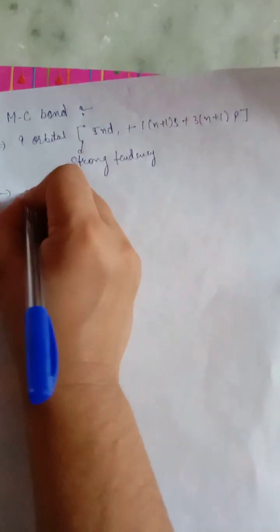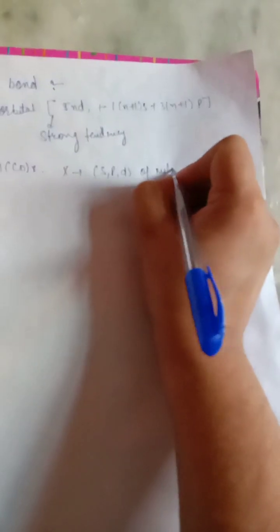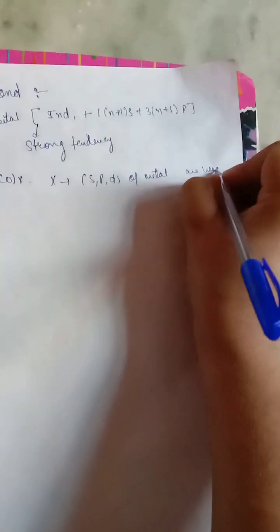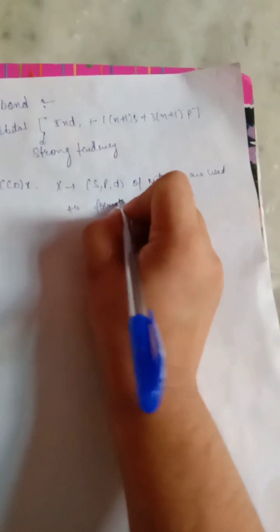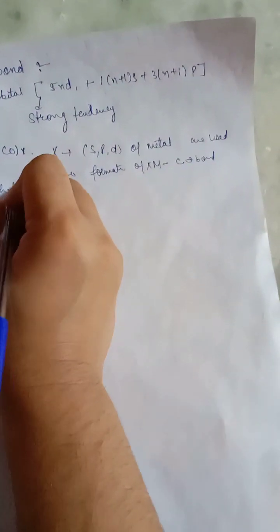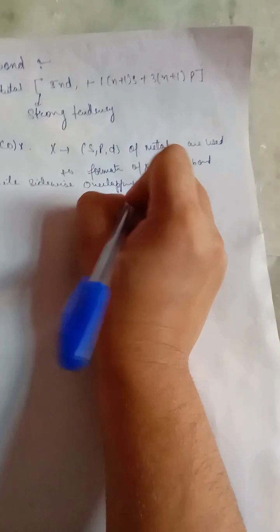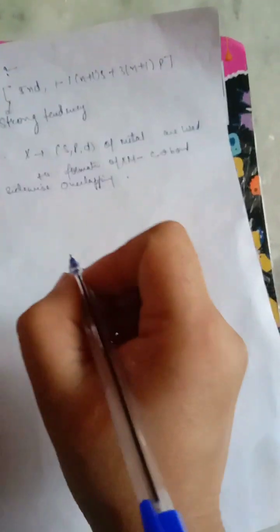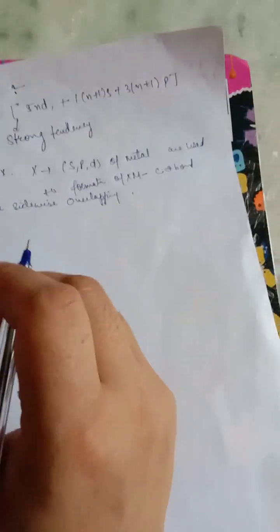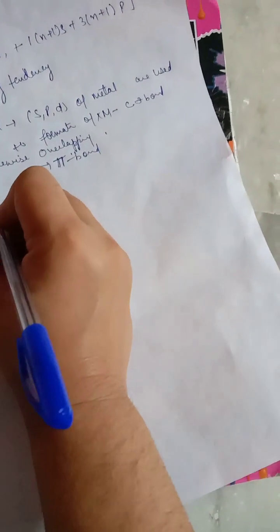And second, in metal carbonyls, the s, p and d orbitals of the metal are used in the formation of the metal and carbonyl sigma bond by sidewise overlapping, and the filled metal d orbital and empty pi molecular orbital of the ligand form a metal to carbonyl pi bond. And this shows a synergistic effect.